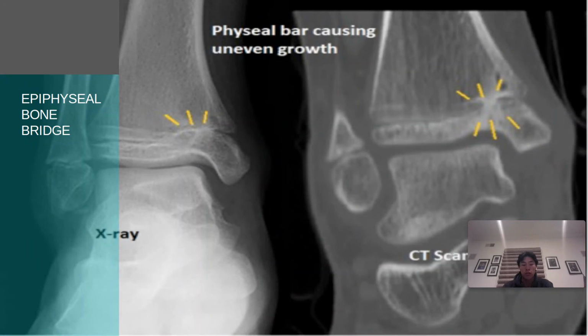Here you can see an X-ray and CT scan. This is from the epiphyseal and metaphyseal vessels prematurely communicating and leaving bone bridges, which can be seen in the picture.